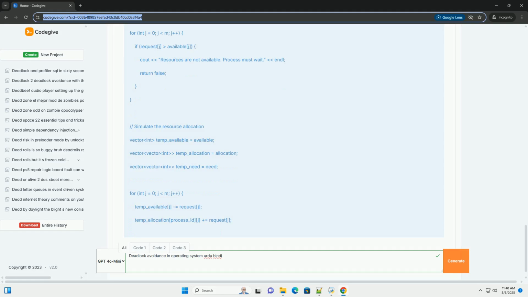Explanation of the output. In this case, the request for 1, 0, 2 by process 1 is granted because the is_safe function determines that the system will remain in a safe state after the allocation.